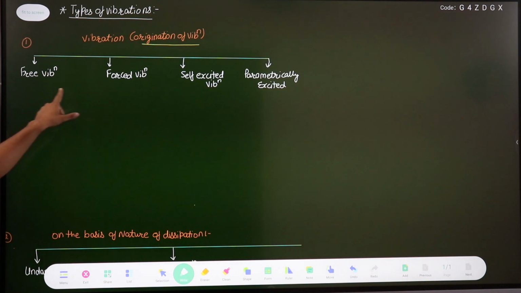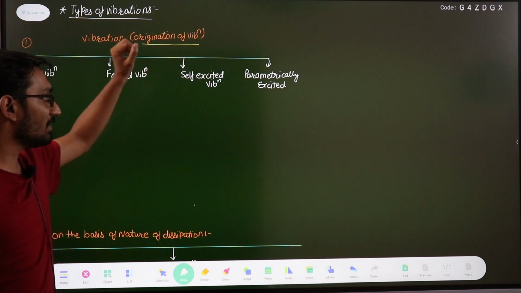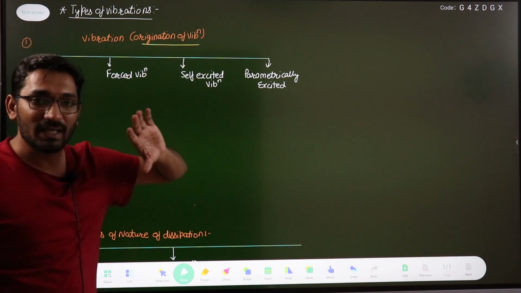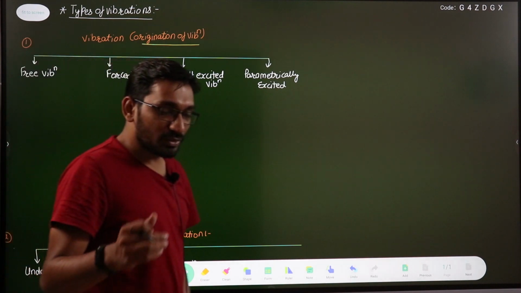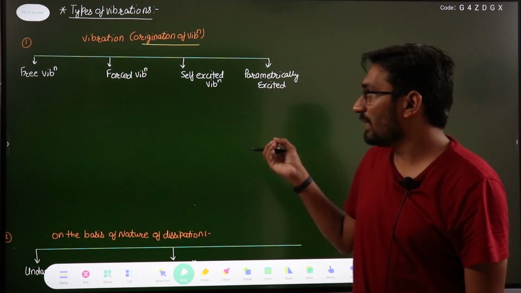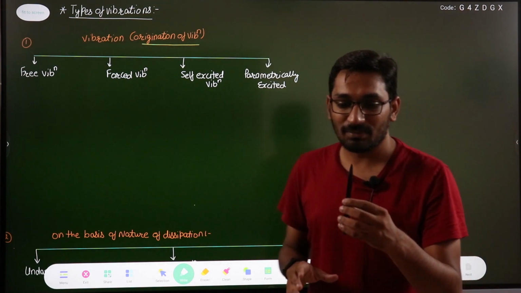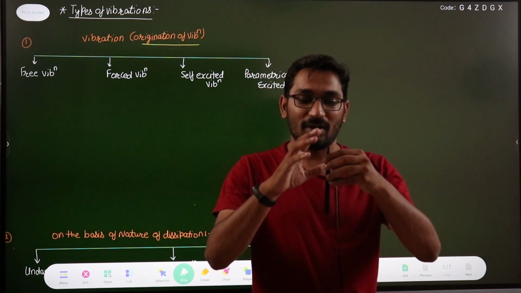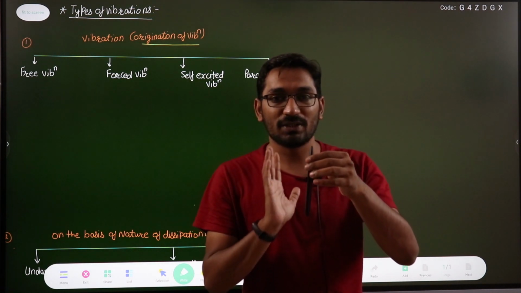First one is the free vibration, forced vibration, self-excited vibration, and parametrically excited vibration. So first of all, let us discuss what we mean by free vibration. Free vibration means the system, suppose this is a system, this system is at its equilibrium position right now.